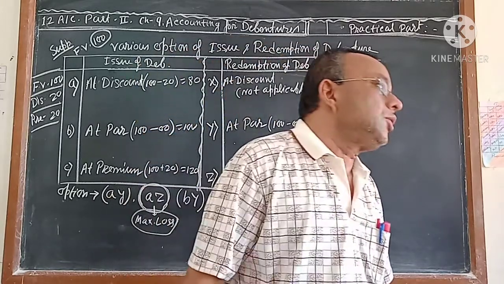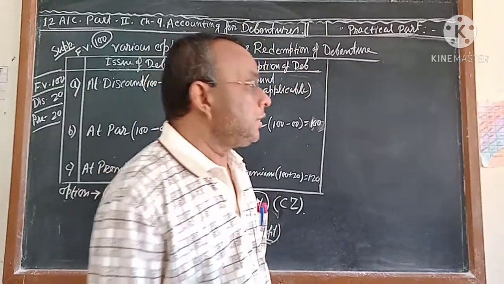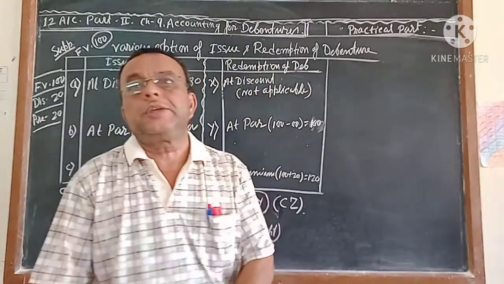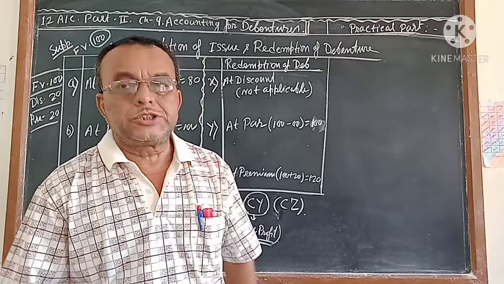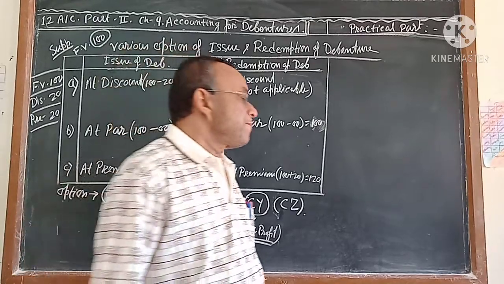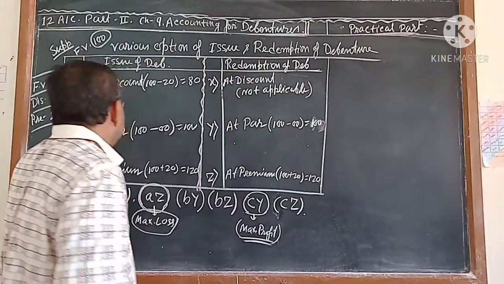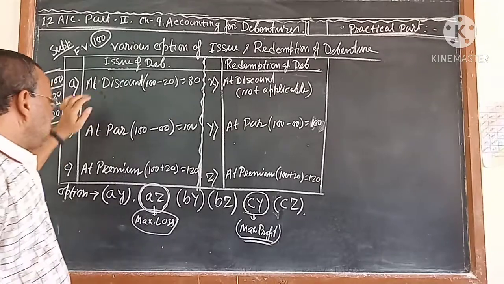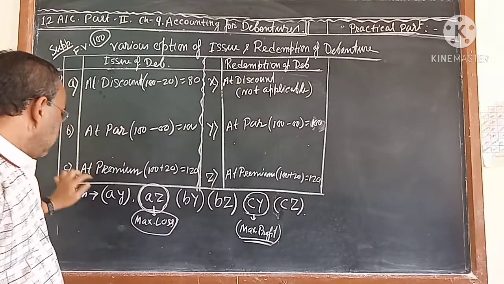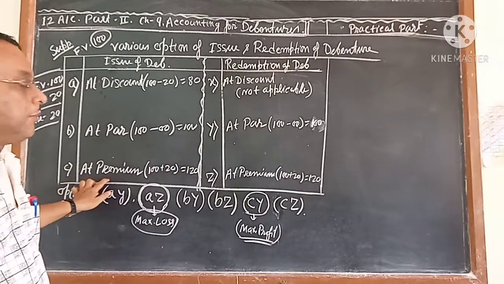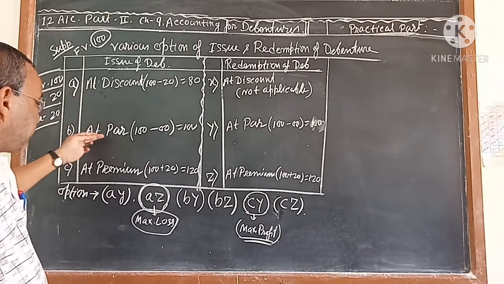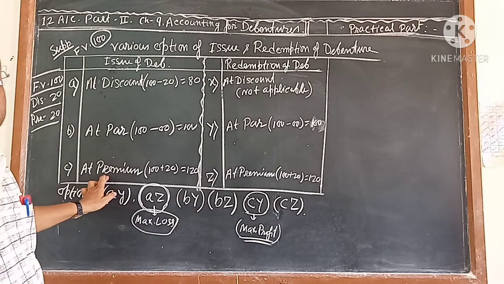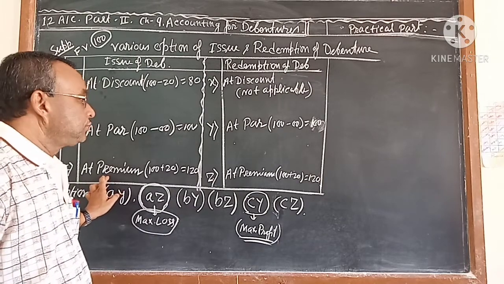You have seen there are three methods by which the company can issue the debenture. One is at discount, another at par, and another at premium. What is called discount, at par, and premium is known to you.